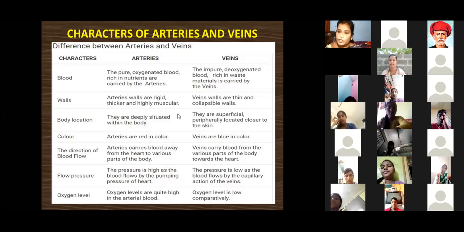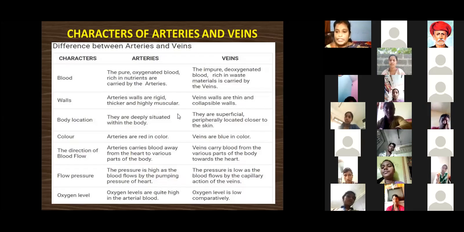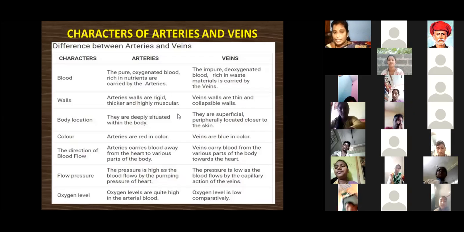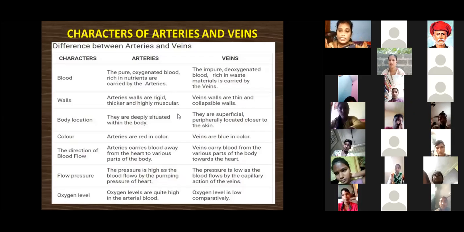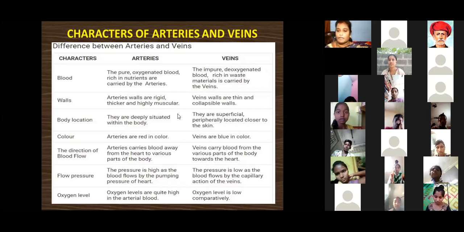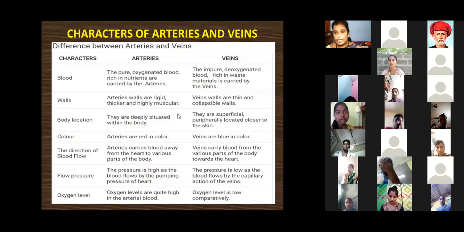Okay, ma, are you able to understand the characteristics of the arteries and veins? This information was given by William Harvey, the great scientist, who introduced this about the blood vessels. We know blood vessels are there; the types of blood vessels, their functioning and their activities were described by William Harvey and Marcello Malpighi. Okay, ma, can you understand this slide? Shall I move to the next slide, ma?